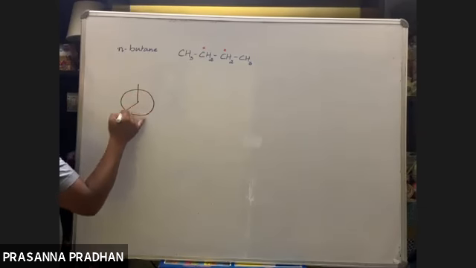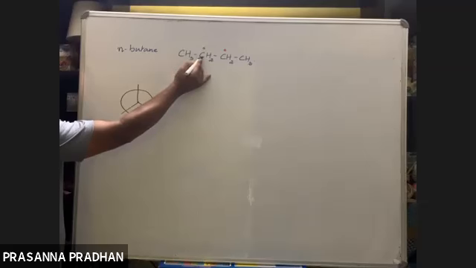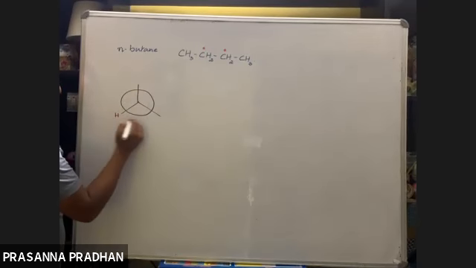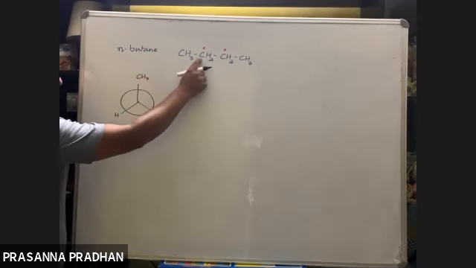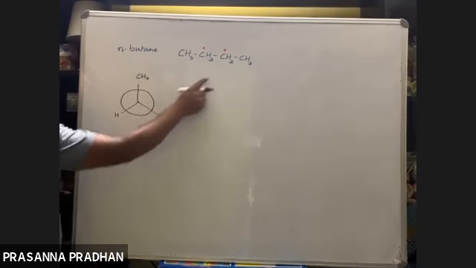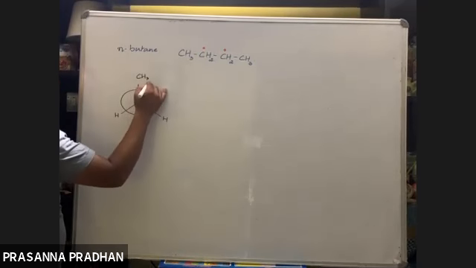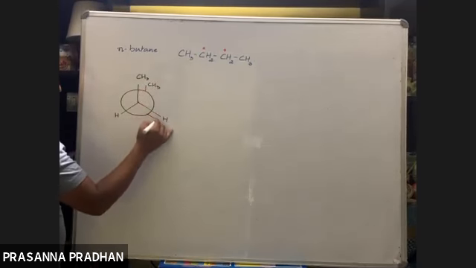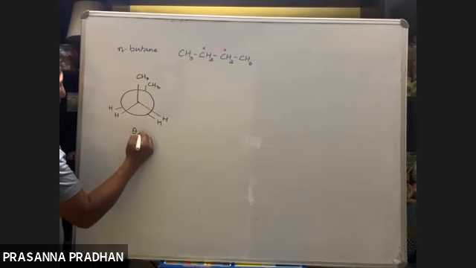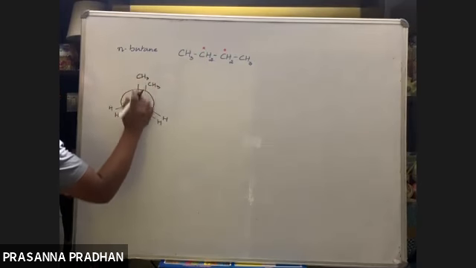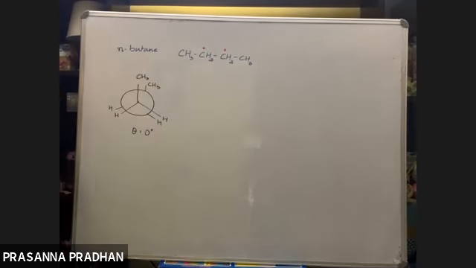So there are two carbons. This carbon is bonded to two hydrogen like this, and one methyl group. This carbon is bonded to again one methyl and two hydrogen atoms. Again here the dihedral angle is with respect to this, 0 degree. Okay, now you keep one fixed and rotate the other by 30 degree.